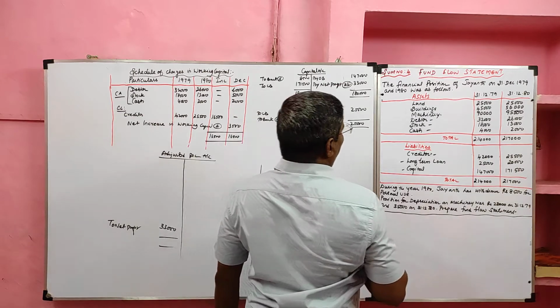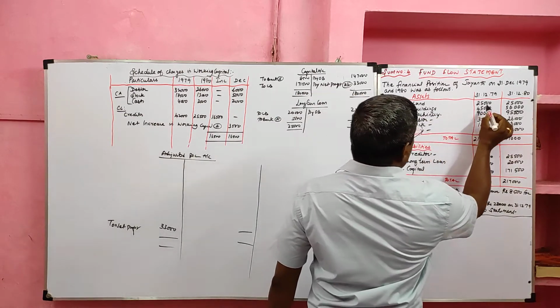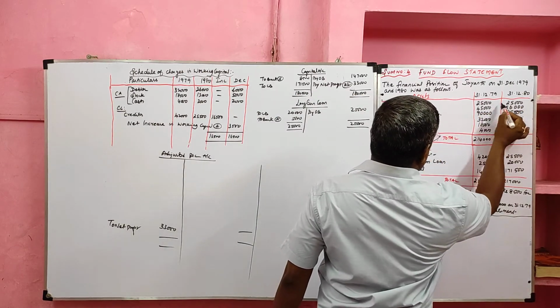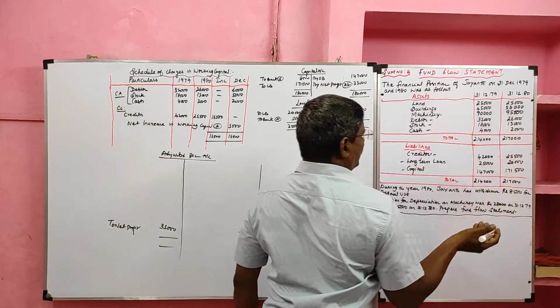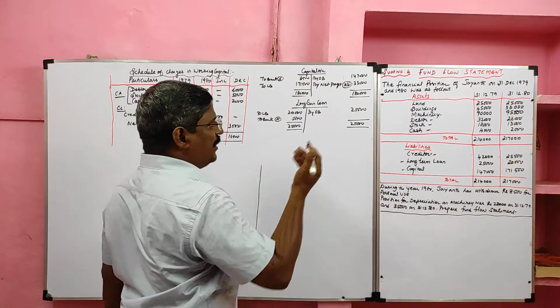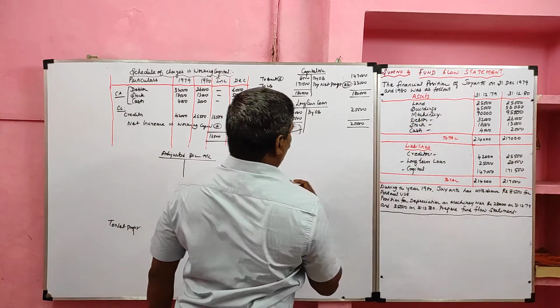Then go to the asset side. Land. In the beginning 25,000, at the end also 25,000. There is no inflow or outflow of cash. We need not prepare a ledger account for land. We have to prepare a ledger account for buildings.